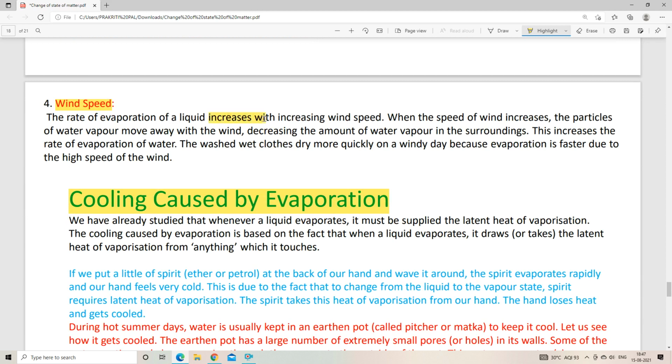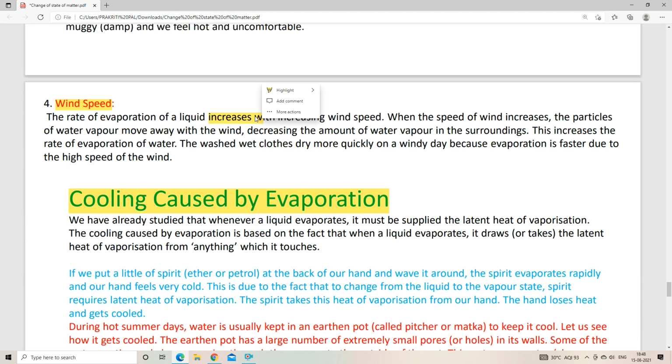That is why whenever our food is too hot, what do we try to do? We try to sit under a fan, right? So what does wind speed actually do? It actually increases the rate of evaporation and helps it become cooler. Okay, so here you can see the rate of evaporation of a liquid increases with increasing wind speed.